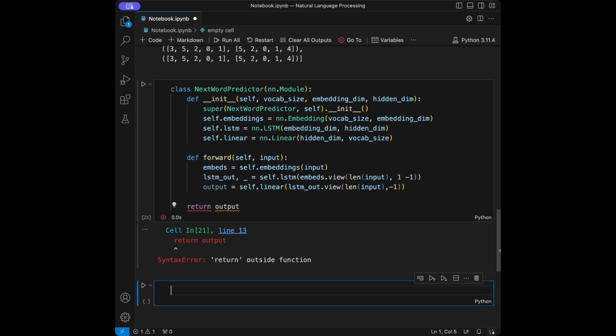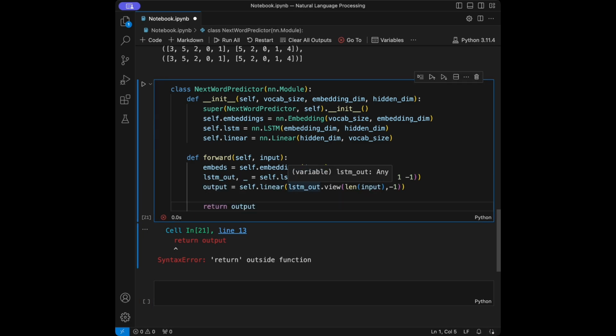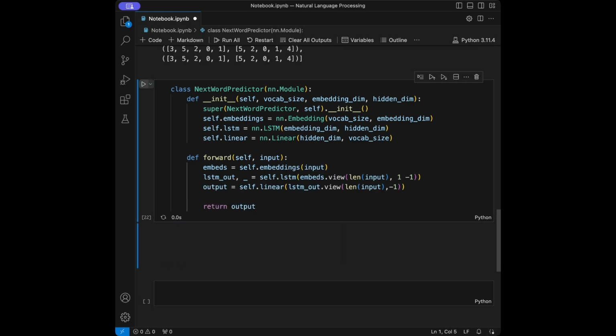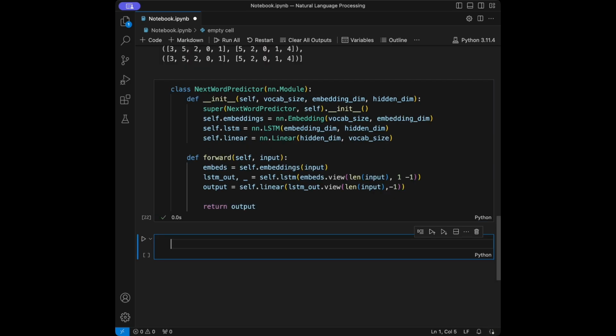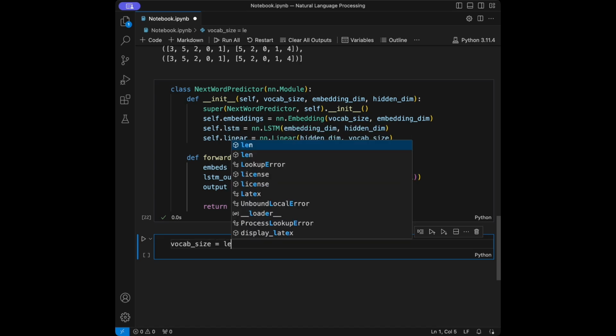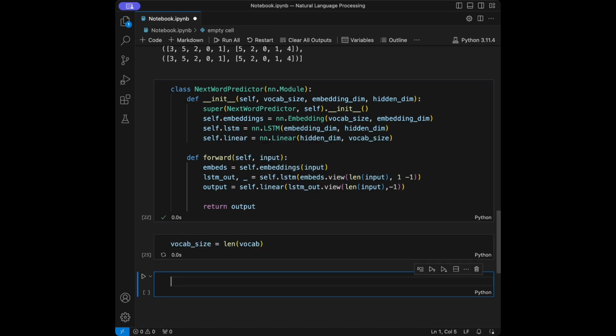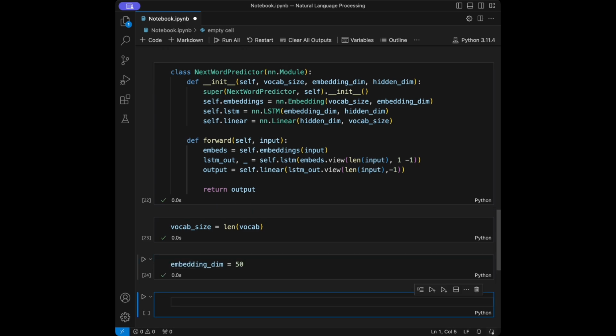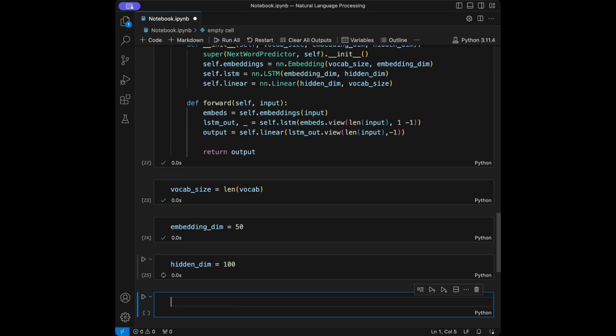And after that, actually let me quickly check, we need to put it in the function like this. And great, so here it is. Here is our model. So let's put some hyperparameters like vocab size is going to be length of the vocabulary, and then we will set embedding dimension like 50. We are going to set hidden dimension like 100, and we are going to set learning rate as 0.01.